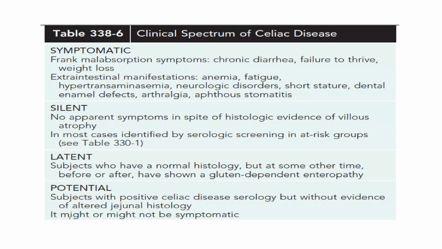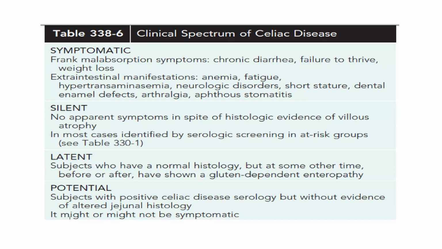Now, there is a spectrum of celiac disease. When we say celiac disease, it does not mean that it's symptomatic every time. It can be a silent one, a latent one, or a potential one. When we say symptomatic, there are frank malabsorption symptoms like chronic diarrhea, failure to thrive, weight loss, and other extra-intestinal manifestations. When we say silent, there is no apparent symptom in spite of histological evidence of villus atrophy, and in most cases it is identified by serological screening of high-risk children.